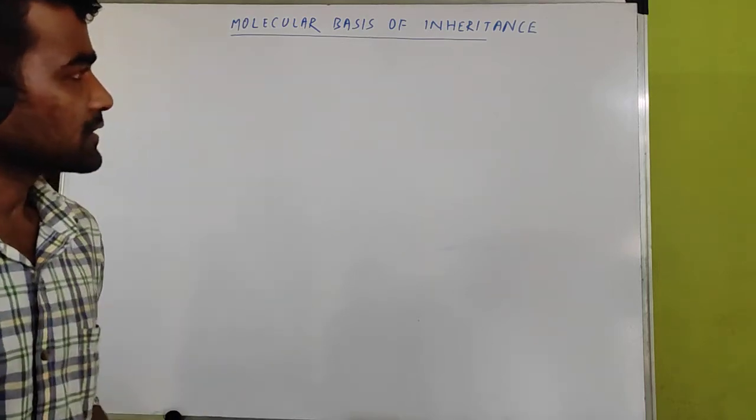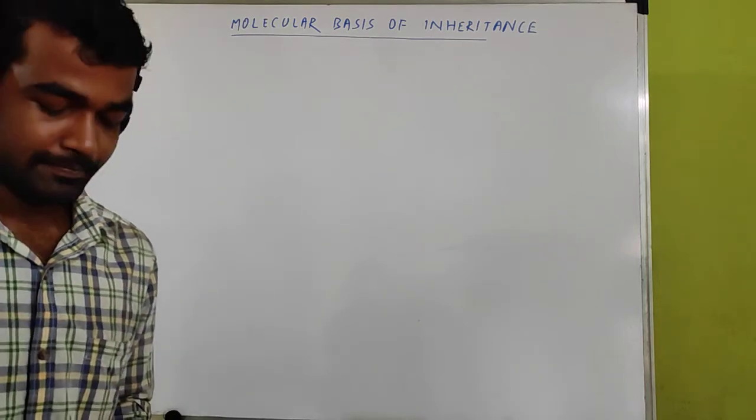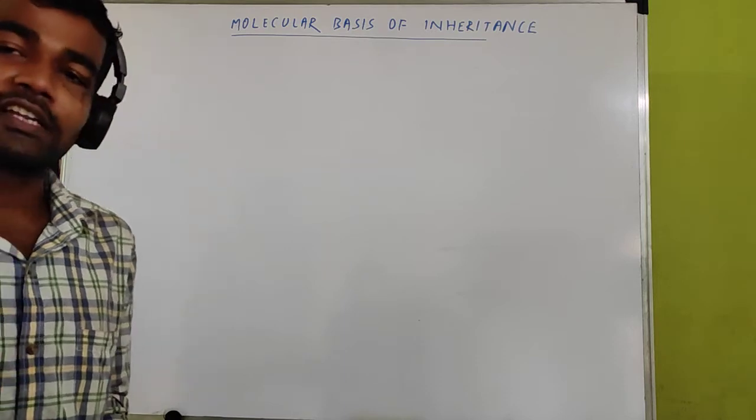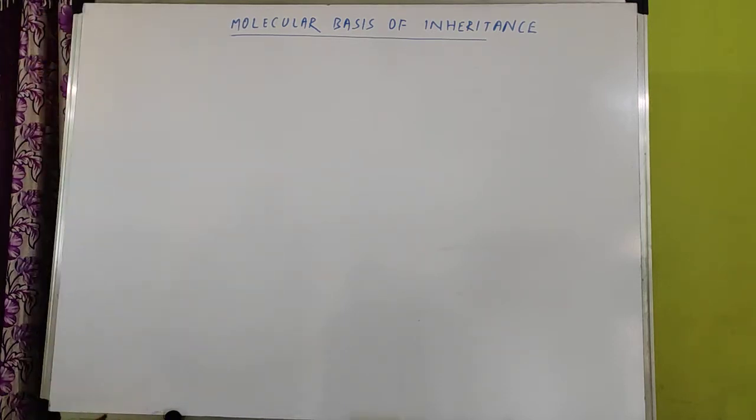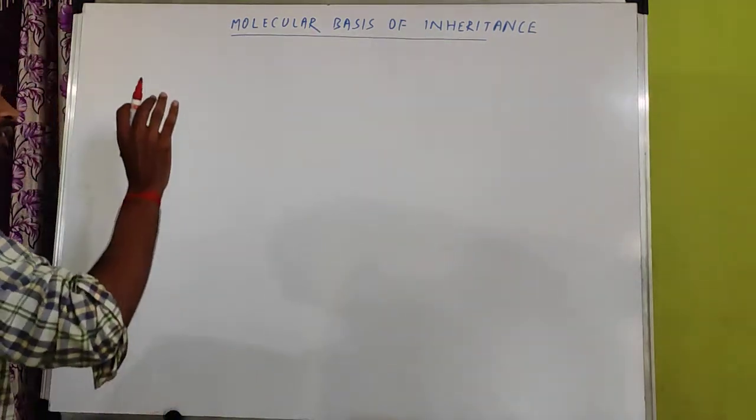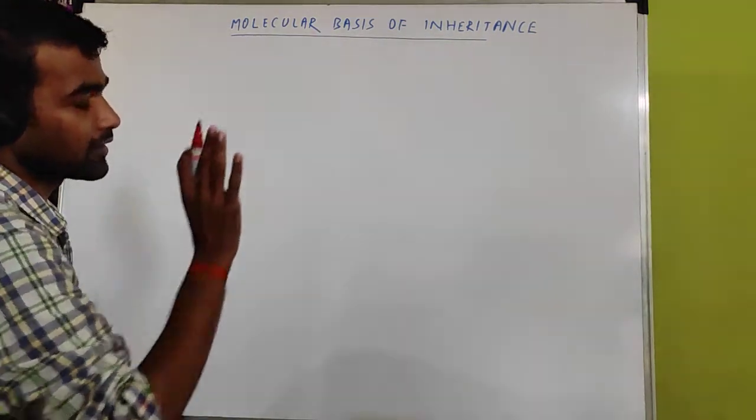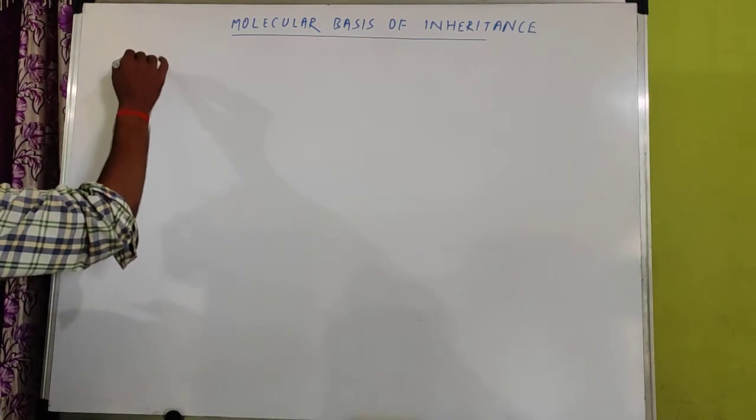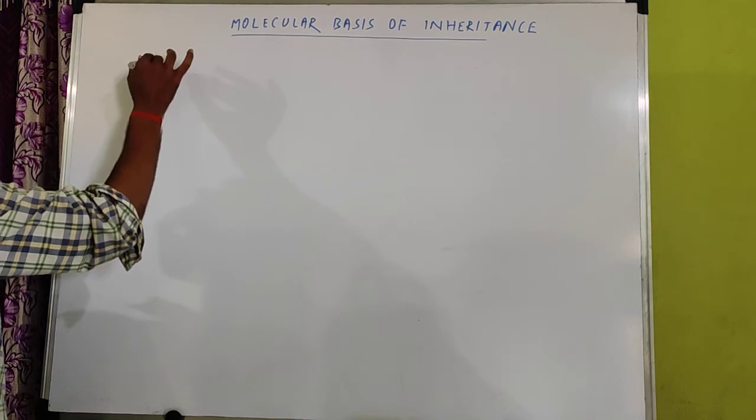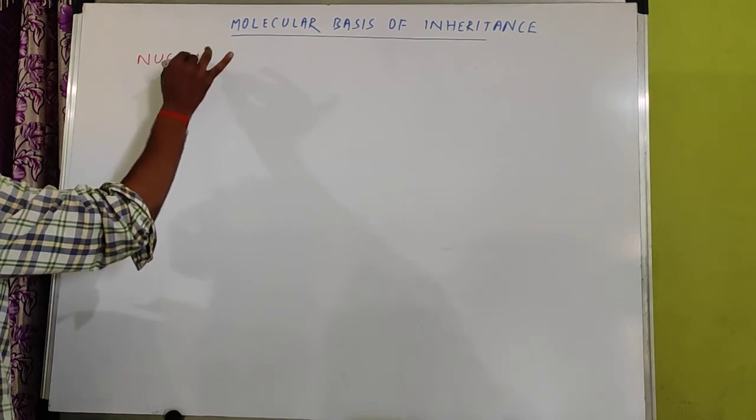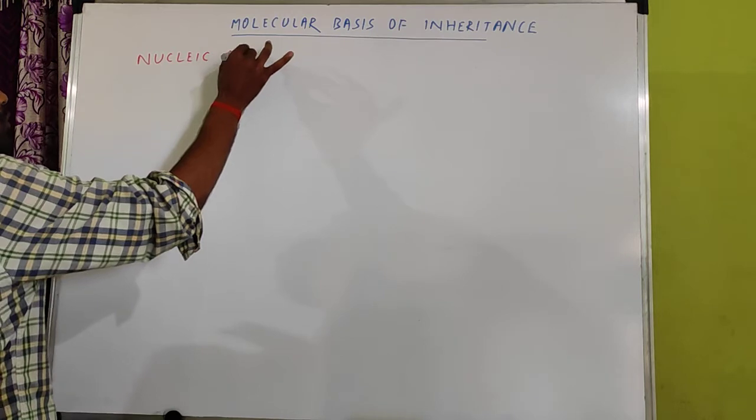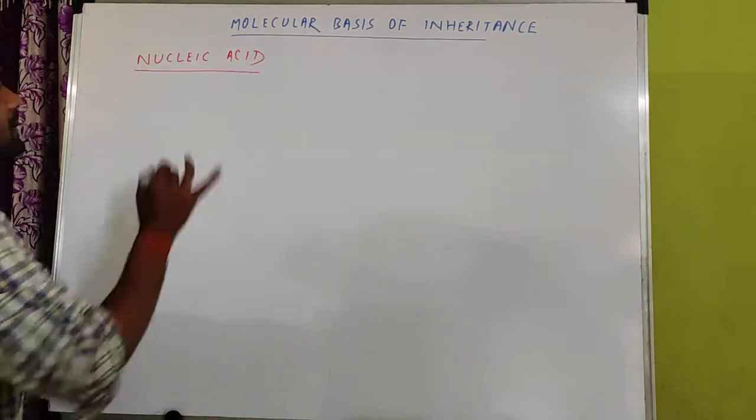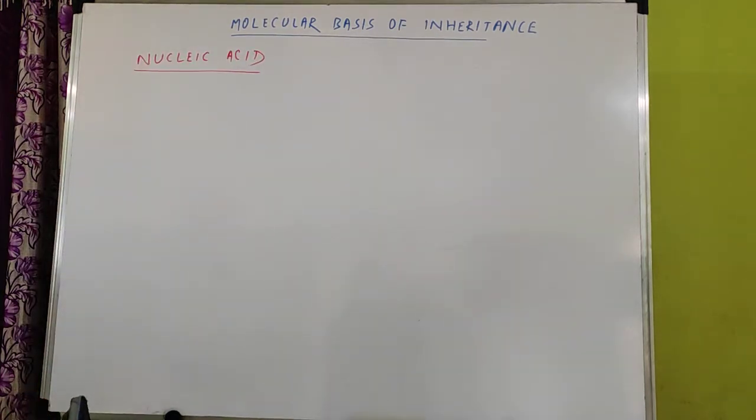What will we discuss in this molecular basis of inheritance? Mainly we will discuss DNA and RNA. What is the meaning of the chapter we will clarify at the end of this chapter. But in the beginning, we will discuss nucleic acids. Today we will discuss what nucleic acids are and how they are formed.